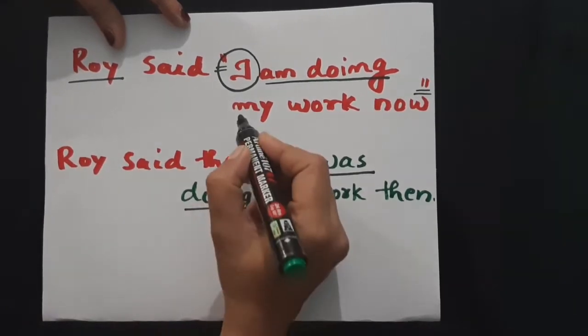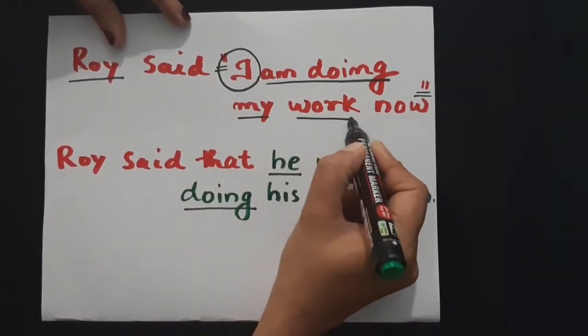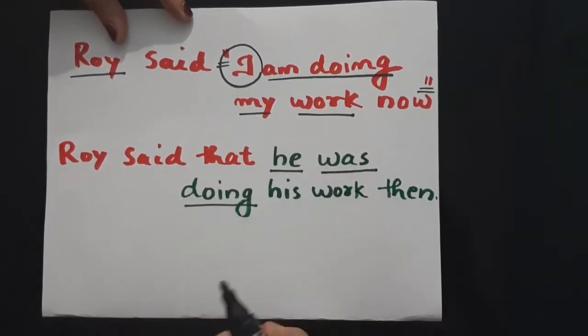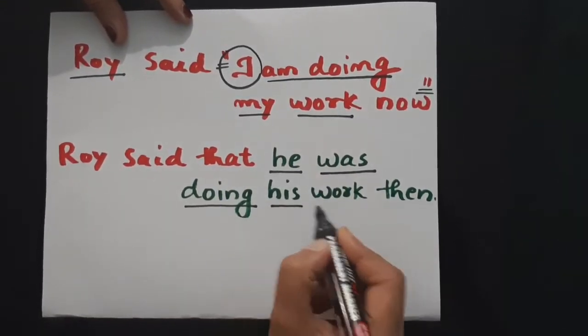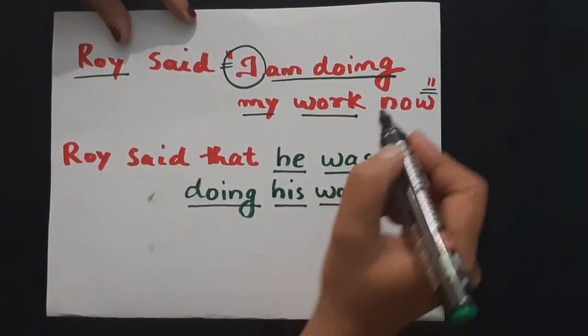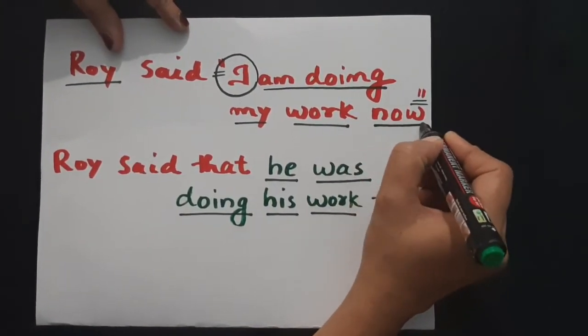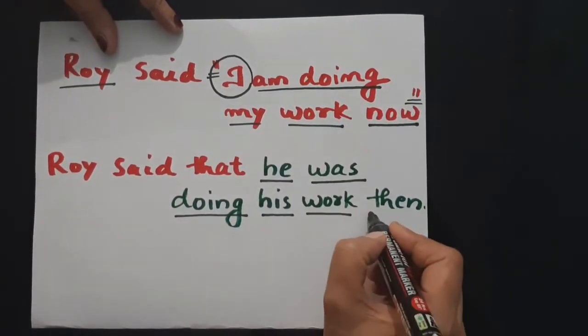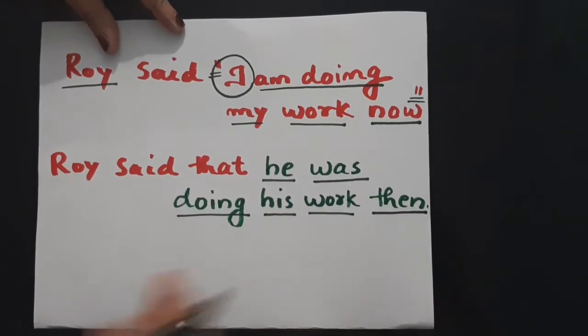My work, that is what is written in direct speech, is changed to his work. Again, a change in subject. Now, the term now is changed to then.